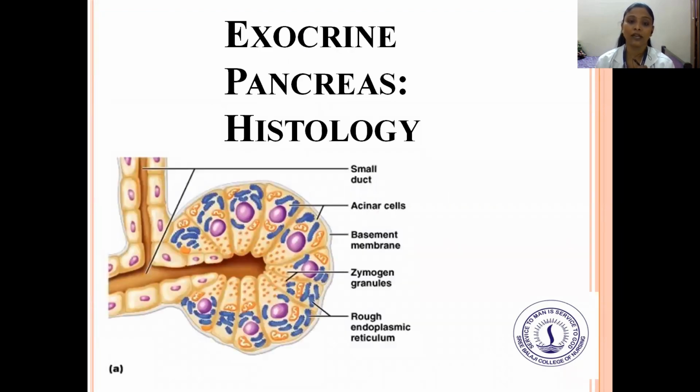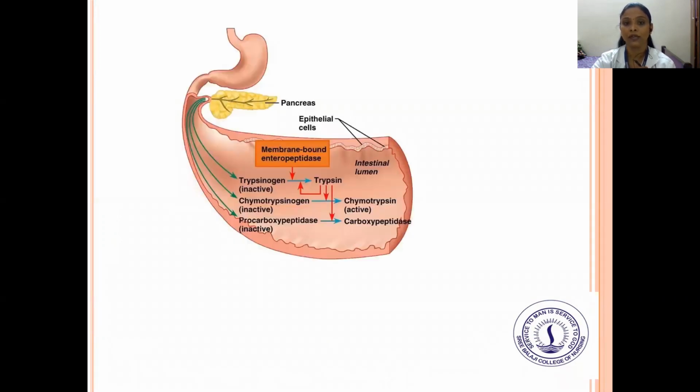Next is the exocrine pancreas histology. You can see the exocrine pancreas. It has a small duct, acinar cells, basement membrane, zymogen granules, and endoplasmic reticulum. So you can see in this picture the pancreatic epithelial cells, membrane-bound enteropeptidase, where trypsinogen is converted into trypsin, chymotrypsinogen is converted into chymotrypsin, and procarboxypeptidase is converted into carboxypeptidase.